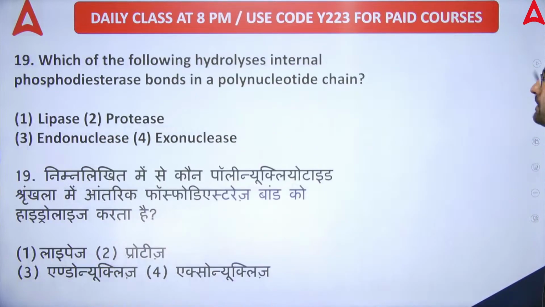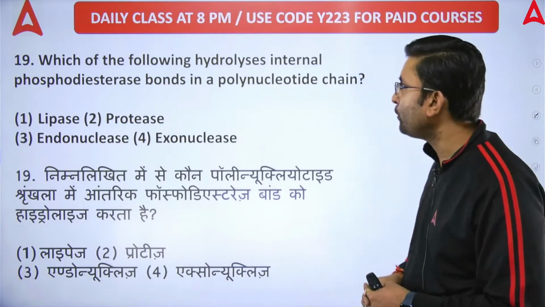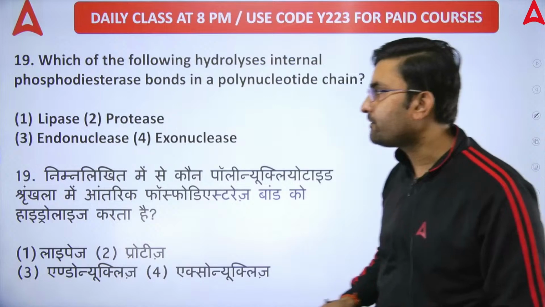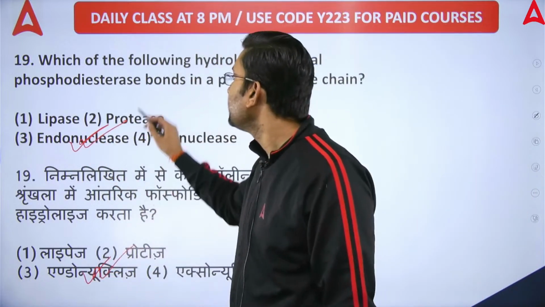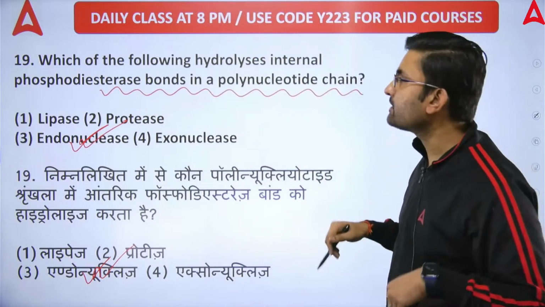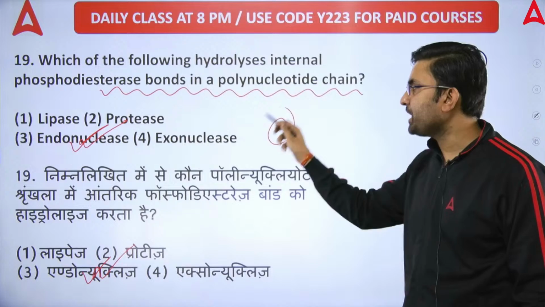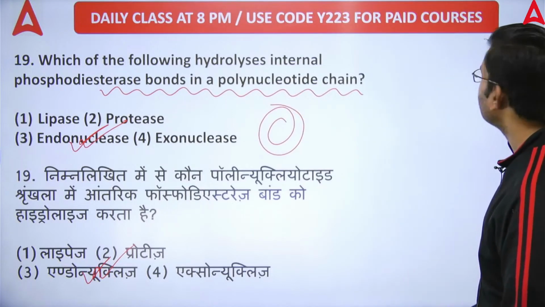Next question, question number 19. Which of the following hydrolyzes internal phosphodiester bonds in a polynucleotide chain? So this is the function of endonuclease. Endonuclease breaks the phosphodiester bond, inner phosphodiester bond in a polynucleotide chain. Option number C becomes the right answer.